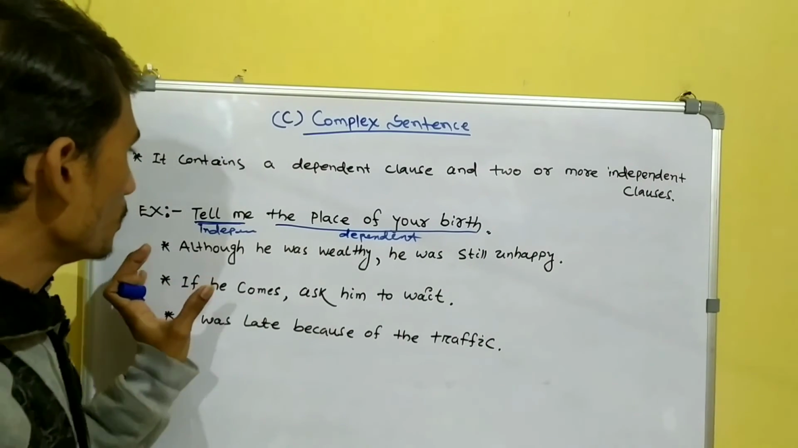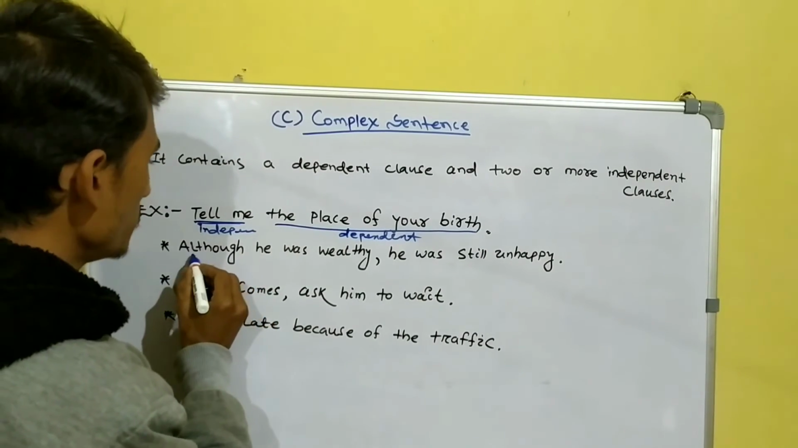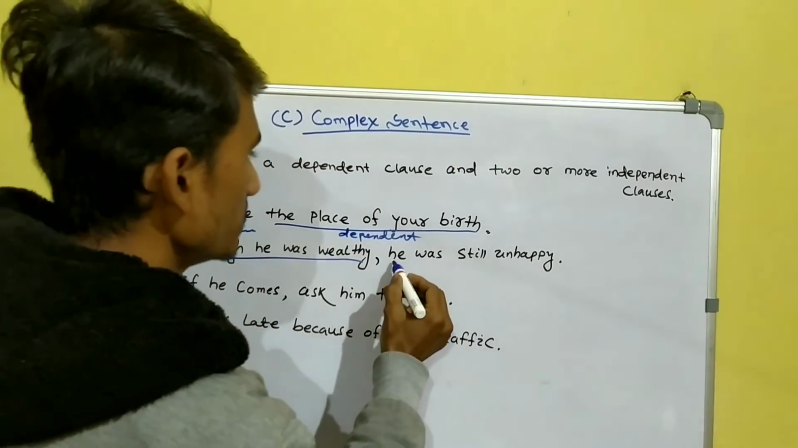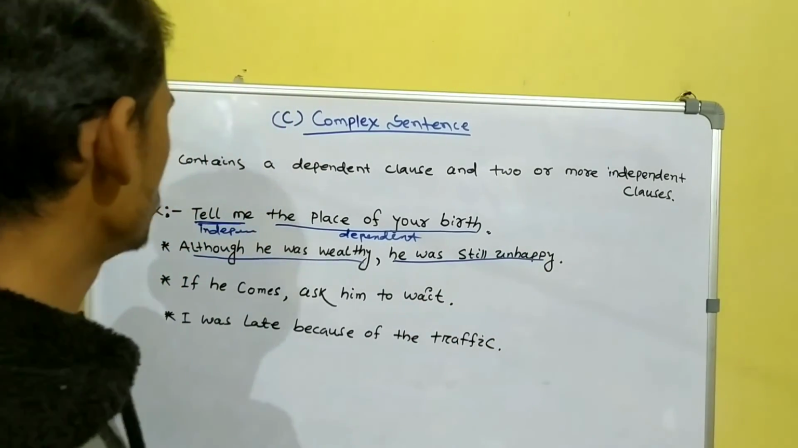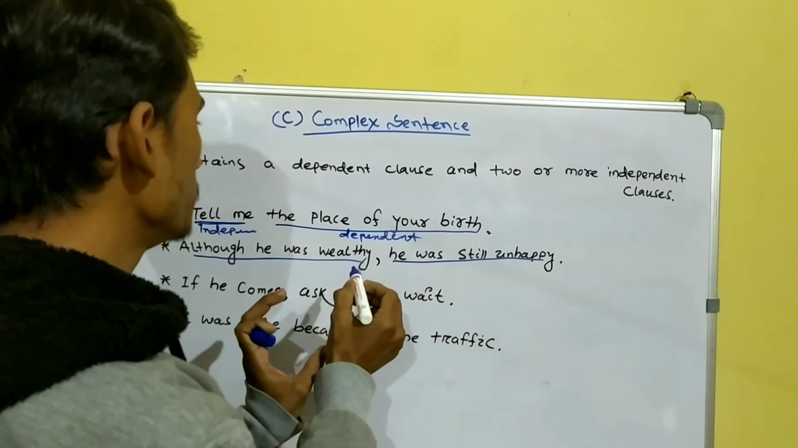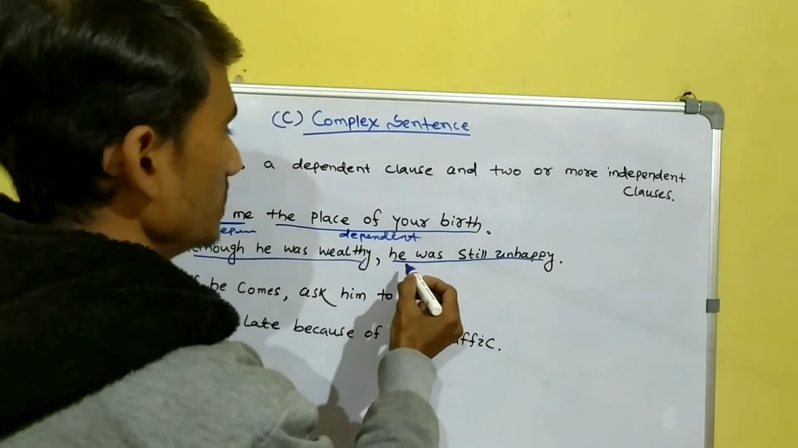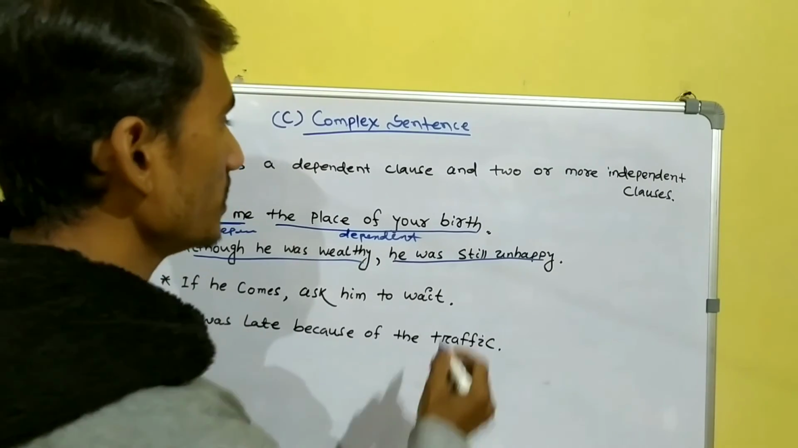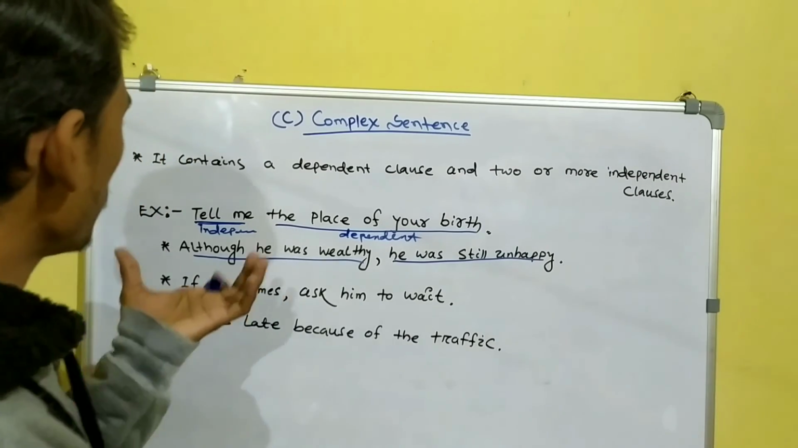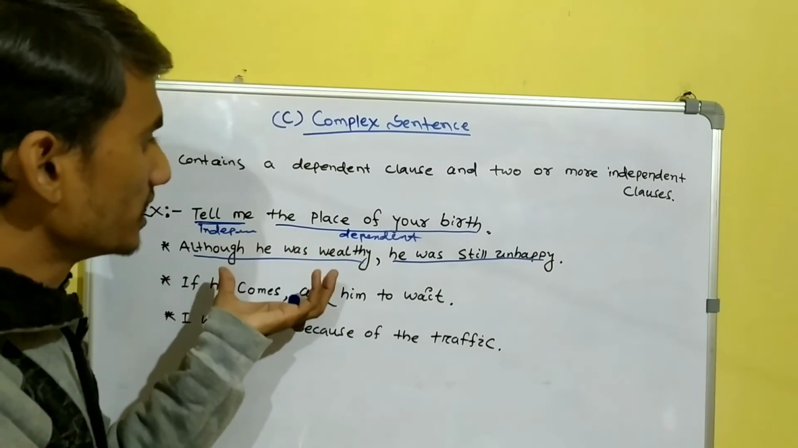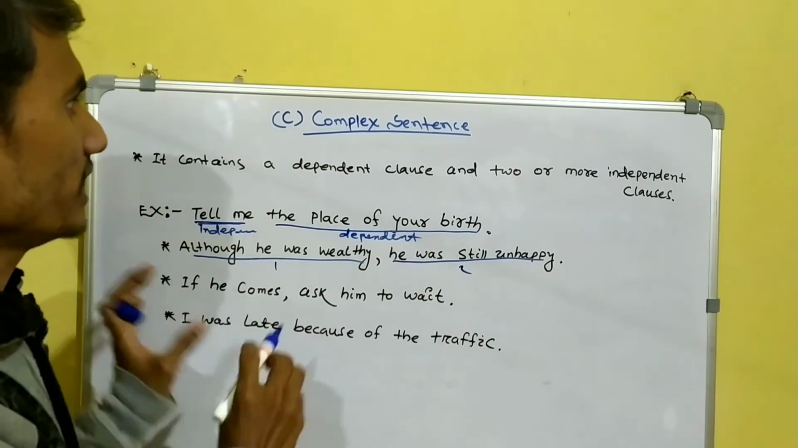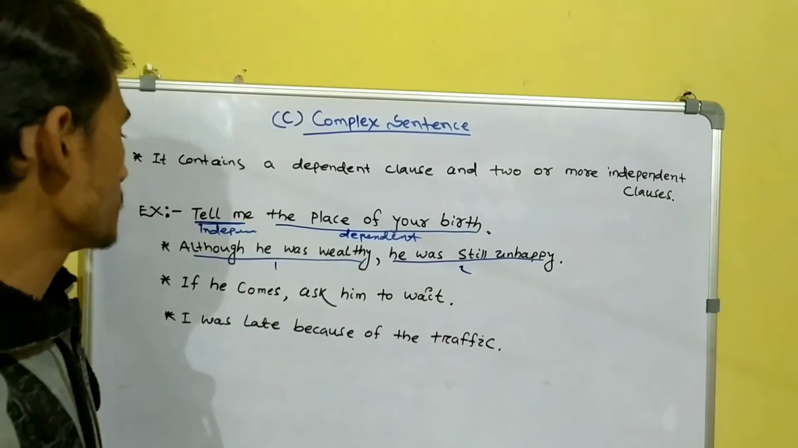In example 2, although he was wealthy, he was still unhappy. Here, he was still unhappy is a clause, and although he was wealthy is a clause. These two clauses join to form a complex sentence.